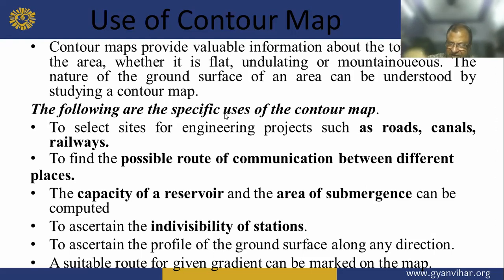They also help to ascertain the intervisibility of stations and the drawing of the profile of the ground surface along any direction, and a suitable route for a given gradient can be marked on the map.